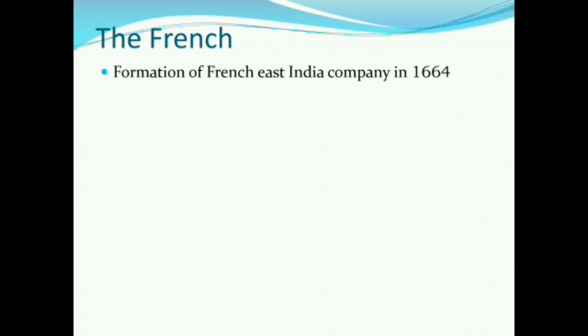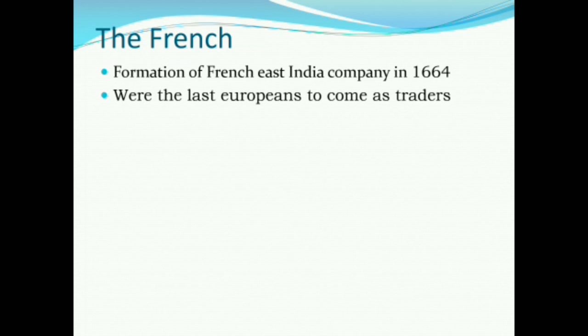Other Europeans were advancing so much, so the minister of the king, Colbert, formed a French East India Company in 1664. You should know that these were the last Europeans to come as traders, because UPSC can ask chronological questions like: arrange the following Europeans in chronological order, and then they can give options: Britishers, Danes, Dutch, Portuguese, and French. So you should remember the chronological order of the coming of the Europeans.